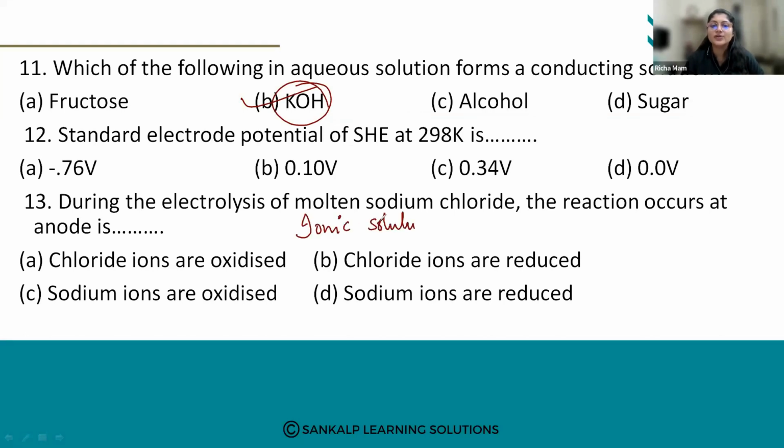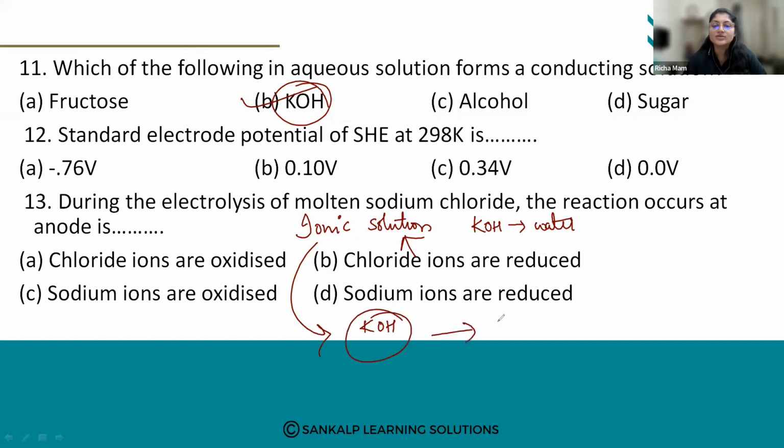When you add potassium hydroxide in water, it forms an ionic solution. Ionic solutions have the capability to conduct electricity because they have ions.